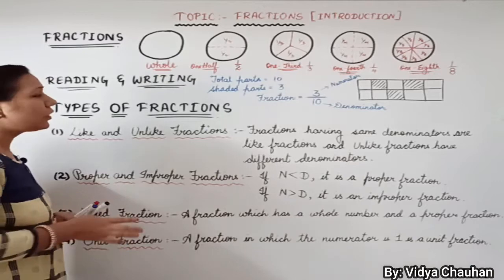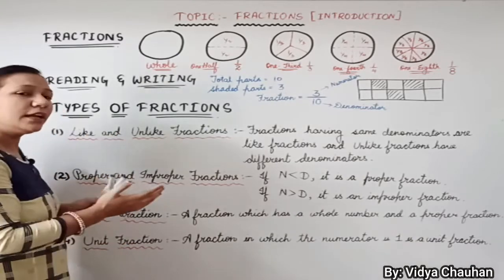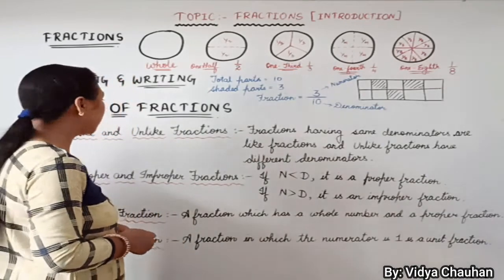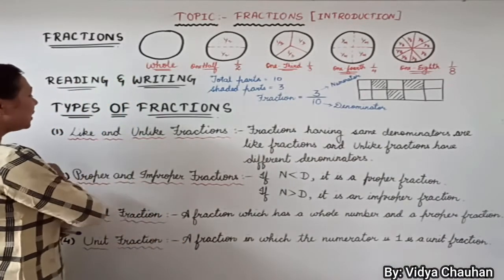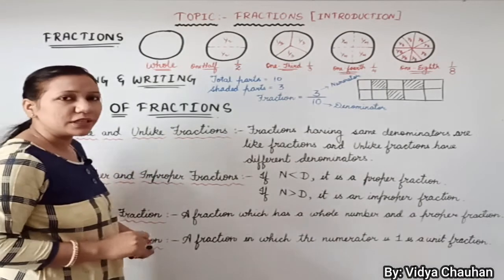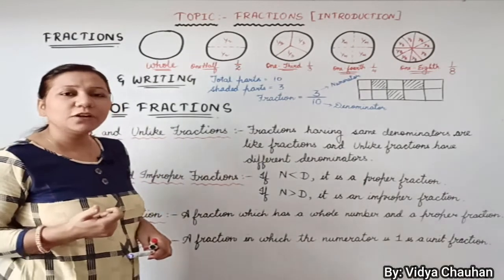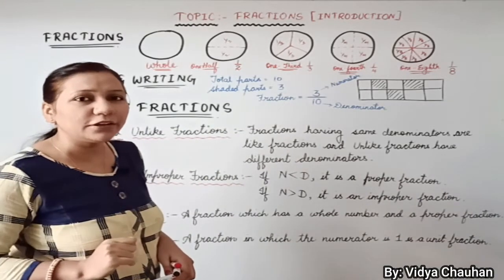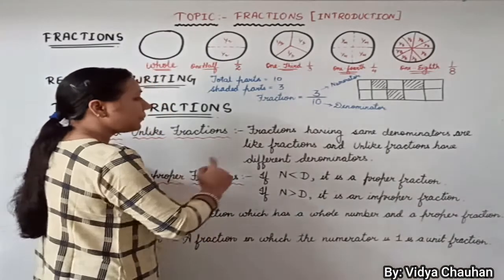Now coming to the next part, which is different types of fractions. I'm 100% sure that you all have studied about this in your previous class, but please let's have a quick revision of this once again. So types of fractions, if we talk about, very first are like and unlike fractions. The very first category of dividing fractions into different parts is like fractions and unlike fractions. So let's see what they are.